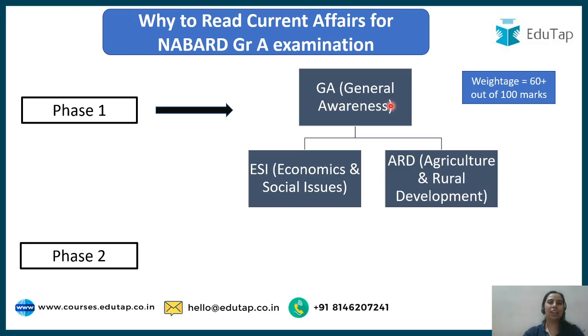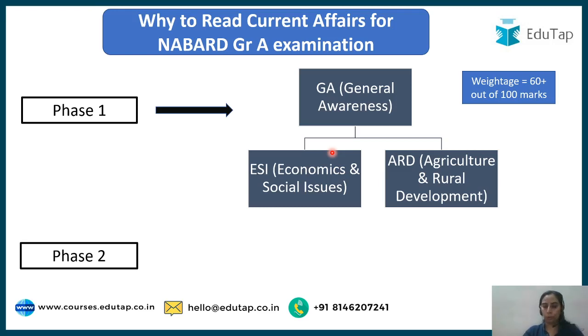Secondly, I would like to highlight a very important thing here, my dear friends. This chart, this diagram tells you that GA has two subparts, ESI and ARD. This means whatever current affairs you are covering for ESI and ARD are going to be helpful for GA also. So this is an integrated preparation of the three papers of your phase 1, right? Because everything you cover related to, let's say, your economy, your social issues, the health sector, what is going on, it is also a part of general awareness, right? So this is what you have to understand.